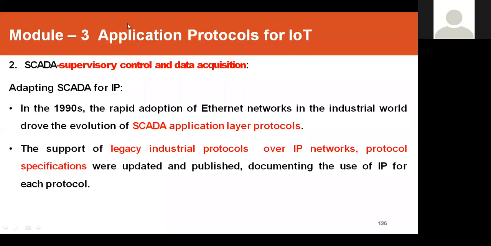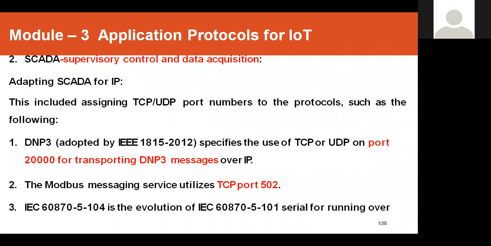Okay. And I told you how SCADA has started adapting for IP. In the 1990s, there was rapid adoption of Ethernet networks in the industrial world. So the evolution of SCADA started in the 1990s only, in order to support the legacy industrial protocols over IP networks, where you had an existing one. Legacy means old, the old industries where you want to use IP networks, voice over IP, etc. IP is mainly for transmitting data. Then we started using this SCADA.